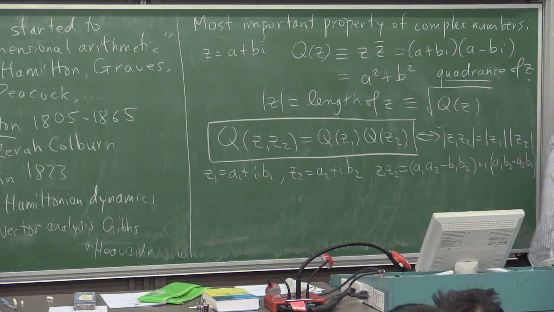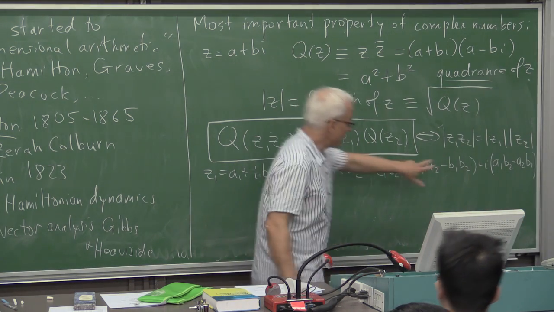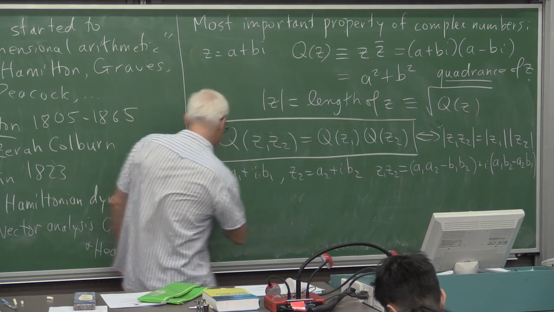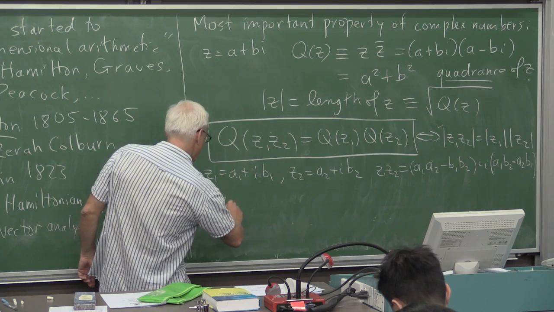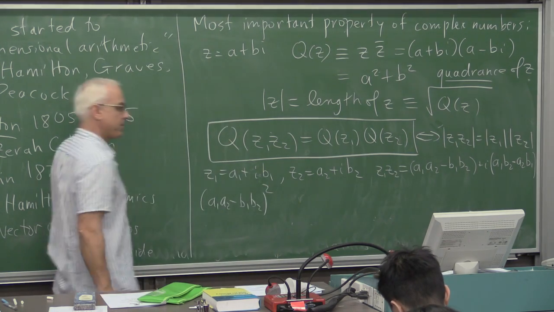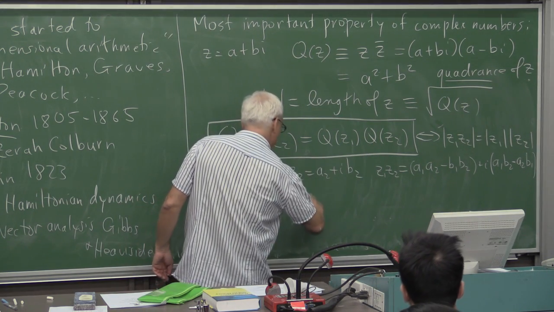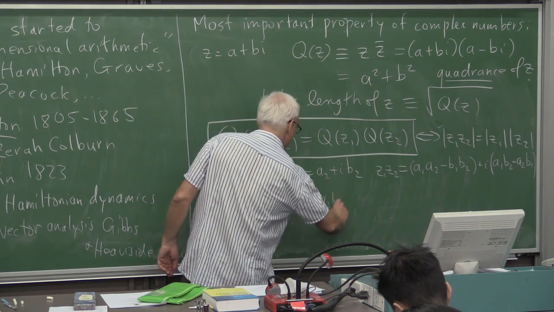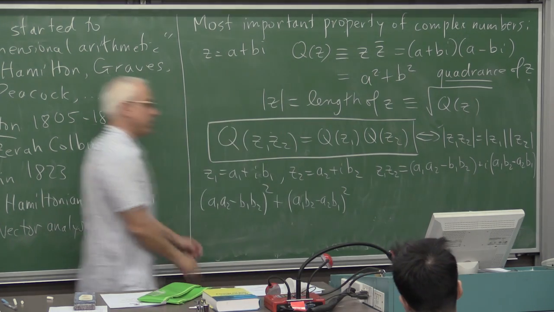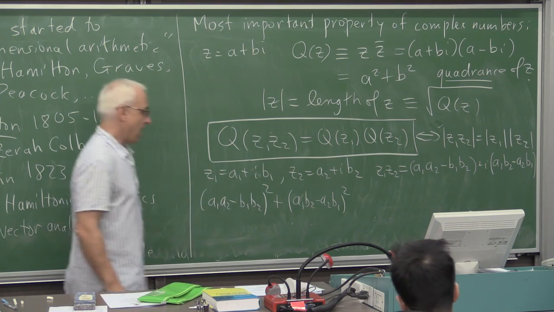So this statement really comes down to the following identity. The quadrance of z1 z2 is the sum of the squares of the entries. So we're saying that (a1 a2 minus b1 b2) squared plus the imaginary part (a1 b2 minus a2 b1) squared is the quadrance of z1 times z2.